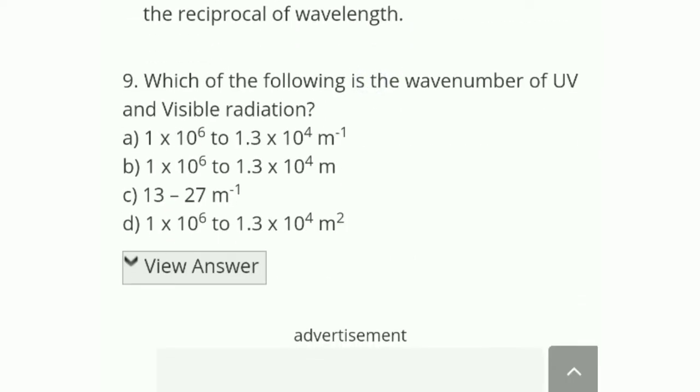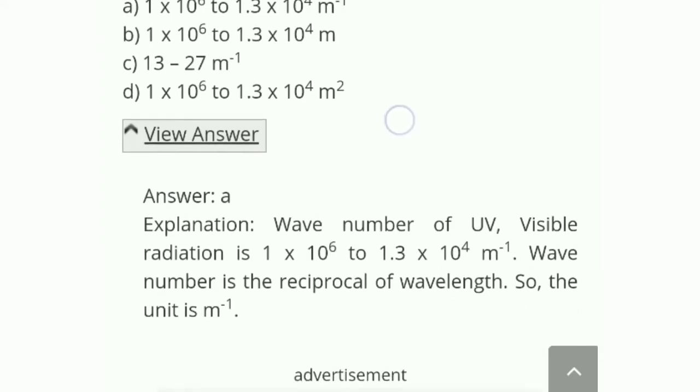Okay, let's see question number 9. Which of the following is the wave number of UV and visible radiation? The options are 1 into 10 to the power 6 to 1.3 into 10 to the power 4 m inverse, or 1 into 10 to the power 6 to 1.3 into 10 to the power 4 m, or 13 to 37 m inverse, or D is 1 into 10 to the power 6 to 1.3 into 10 to the power 4 m square. The correct answer is A.